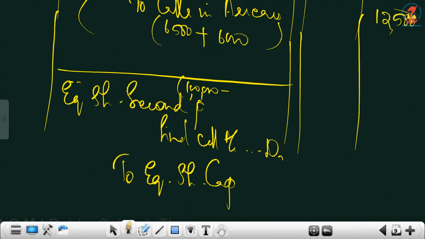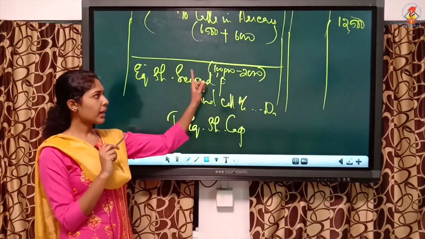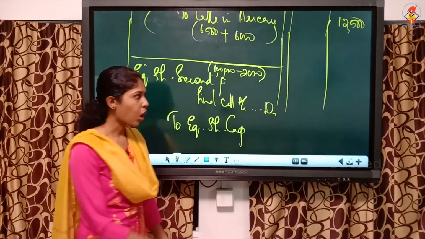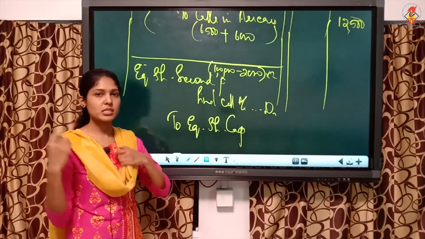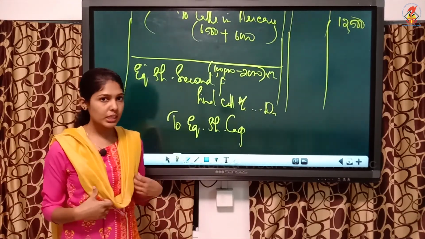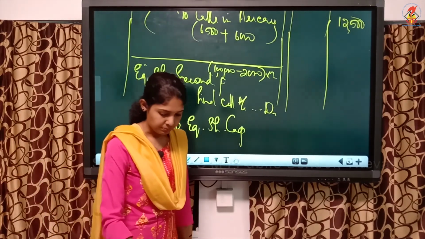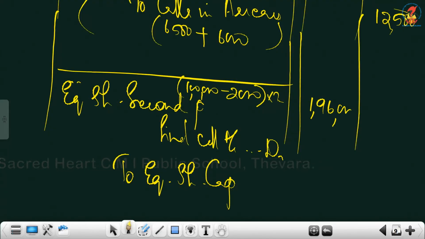From 1 lakh you have deducted how many shares? You deducted Rajat's share, that is 2000 shares you rejected. So only on 98,000 you are making the second and final call of 2 per share. That you must remember, 2000 shares the company rejected. The allotted number you are taking, not the applied. So it is 1,96,000.